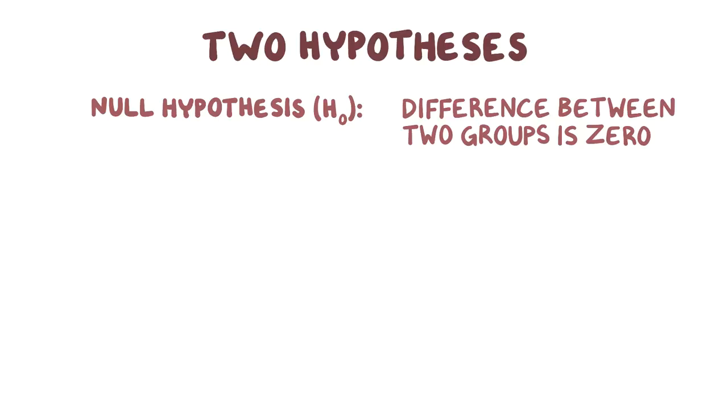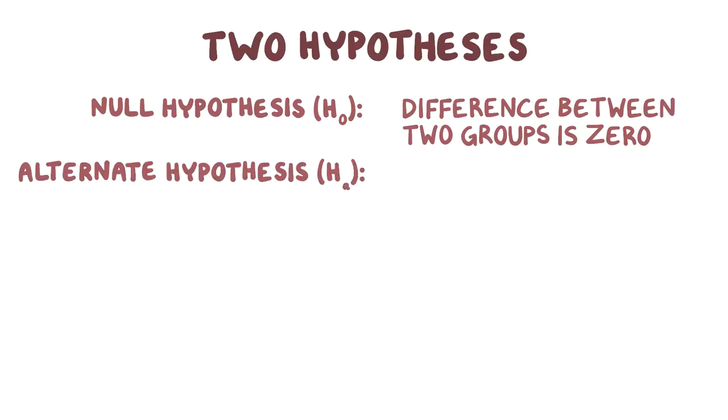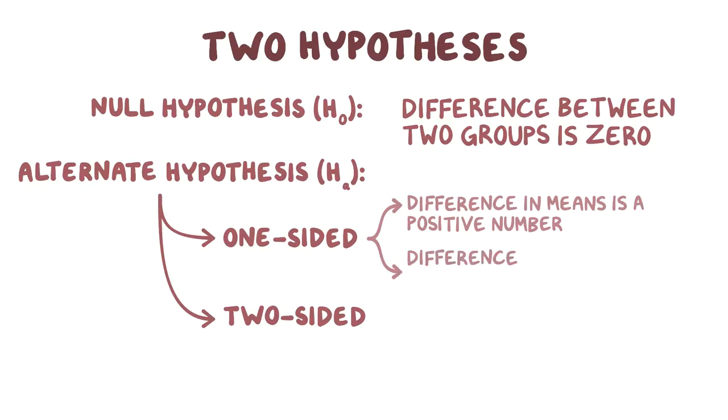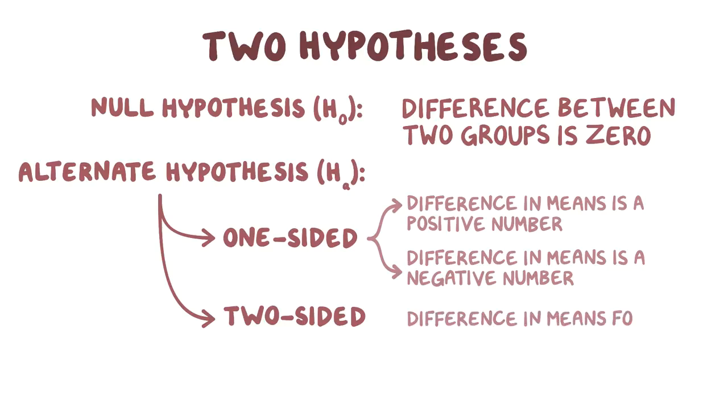The second hypothesis is the alternate hypothesis, and since a t-test can be either one-sided or two-sided, there are two versions of the alternative hypothesis. The alternate hypothesis for a one-sided t-test would either state that the difference in means is a positive number, or that the difference in means is a negative number. The alternate hypothesis for a two-sided t-test would state that the difference in means for both groups is not equal to 0, but it wouldn't specify if it was a positive or negative.